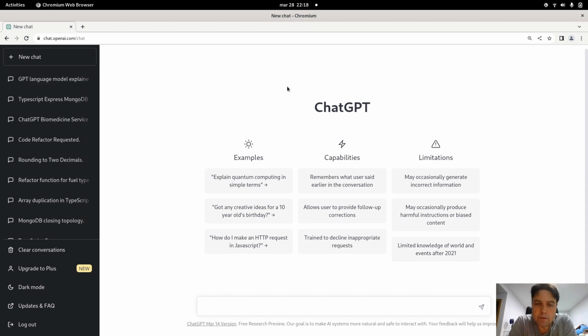So let's start talking with ChatGPT. For example, let's start trying to get some recommendation about the team creation.